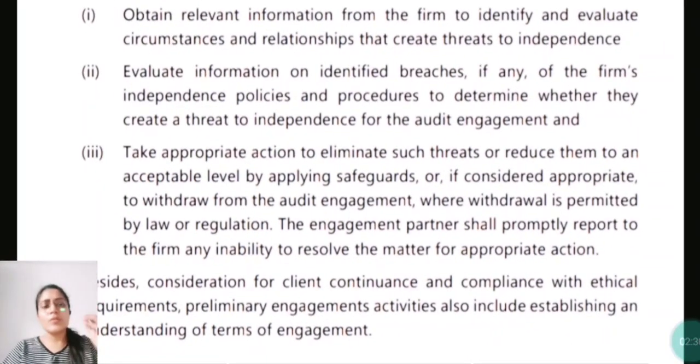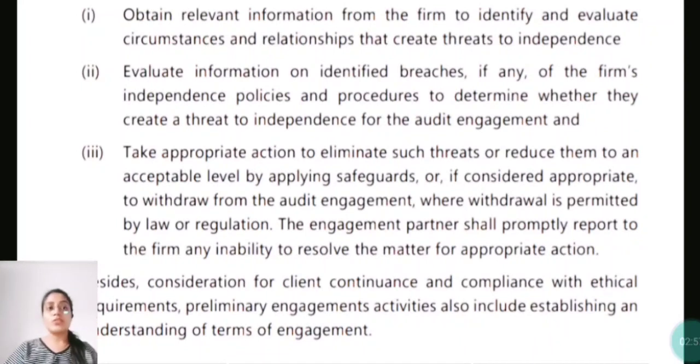Third, take appropriate action to eliminate such threats, or reduce them to an acceptably low level by applying safeguards, or if considered appropriate, withdraw from the audit engagement, where withdrawal is permitted by law or regulation.